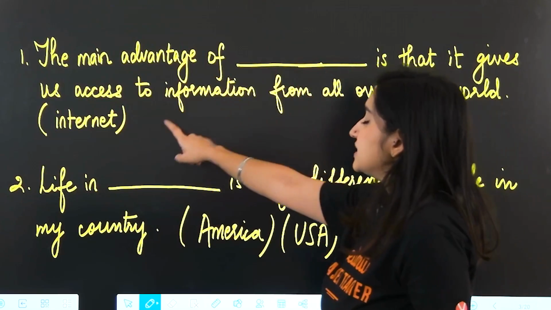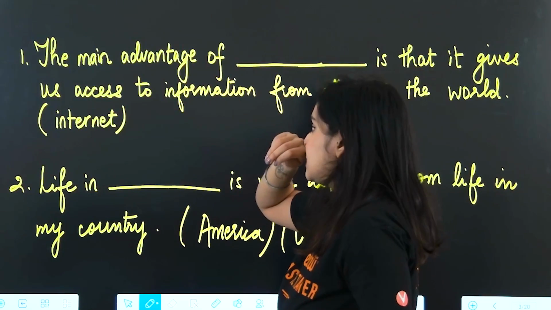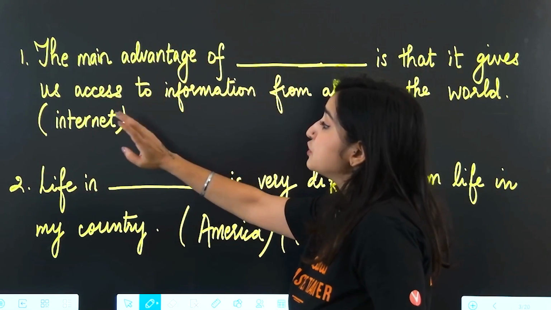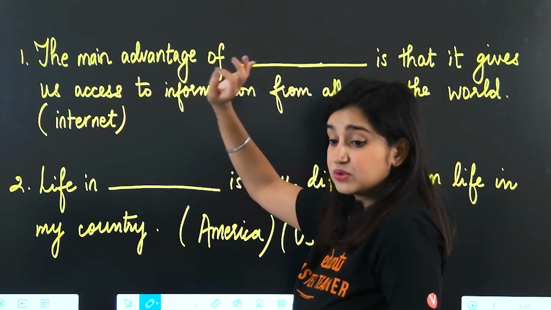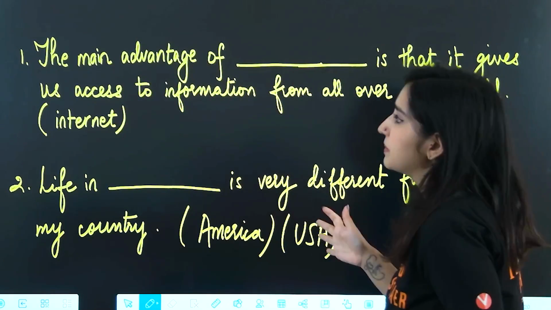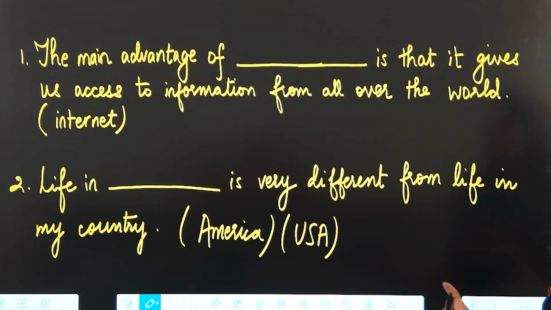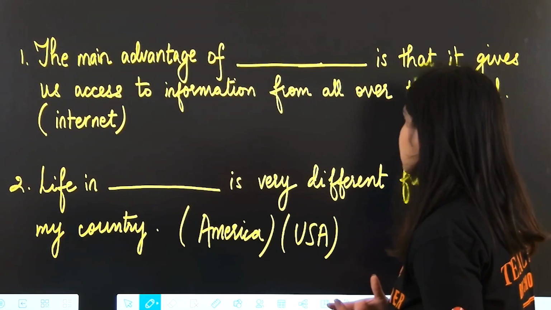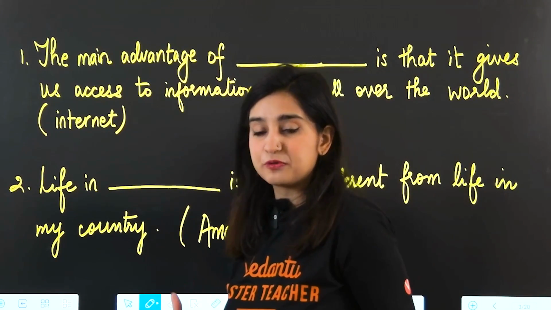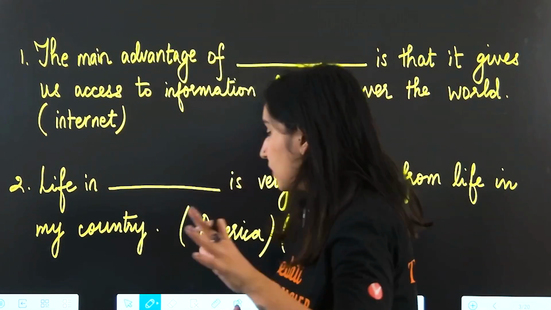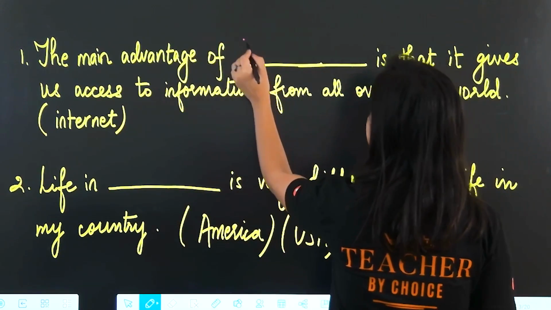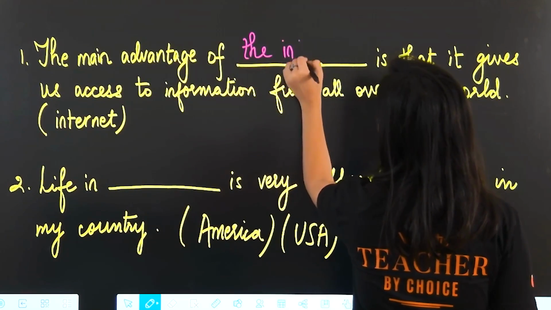So you see a word here in brackets. You need to tell me if we have to use the along with it, or do we use it without the, when we add that word to the blank. Okay. The main advantage of blank is that it gives us access to information from all over the world. Quickly answer the question for me. Okay, the answer here is the main advantage of the internet.